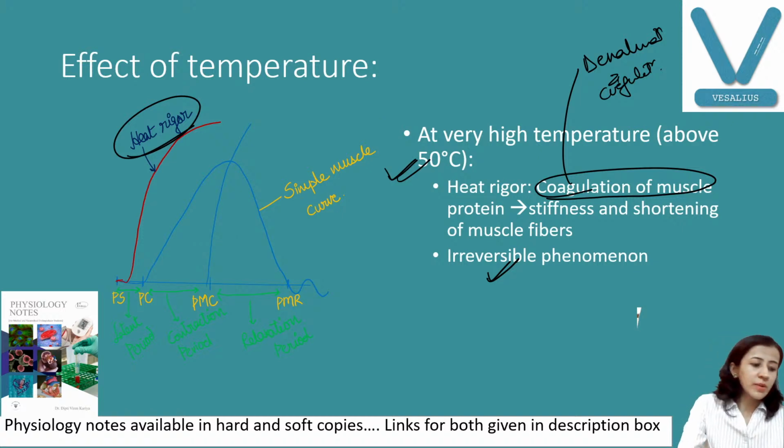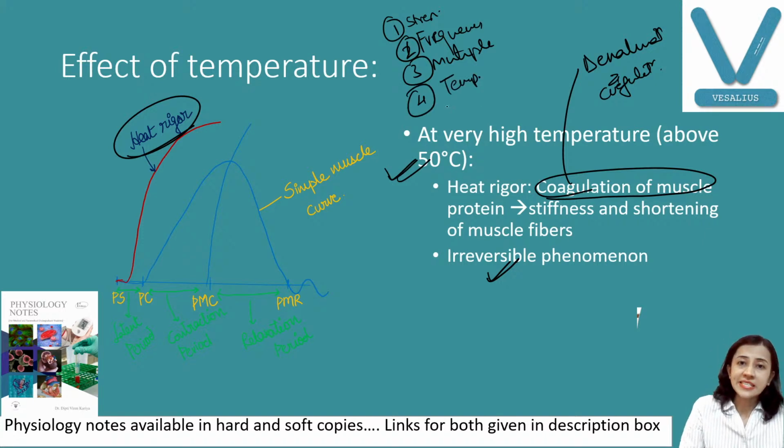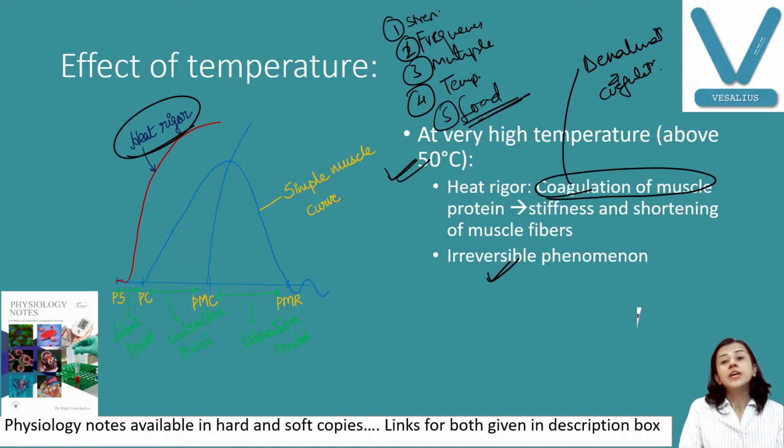Fine. So this is all about the effects we have discussed today. We have already discussed strength of stimulus effect on the muscle contraction. Today we discussed frequency of stimulus, second, third, multiple stimuli and their effect, and fourth, effect of temperature. In next class, we will discuss effect of load. Very important, very confusing point. Effect of load on the skeletal muscle contraction and initial length of the muscle fiber on the skeletal muscle contraction. Okay, fine. So this is all.